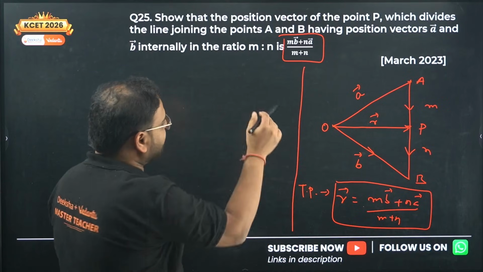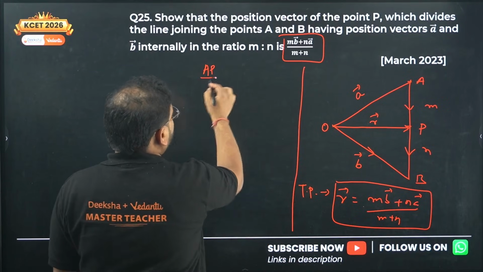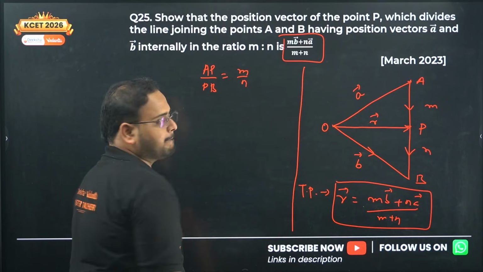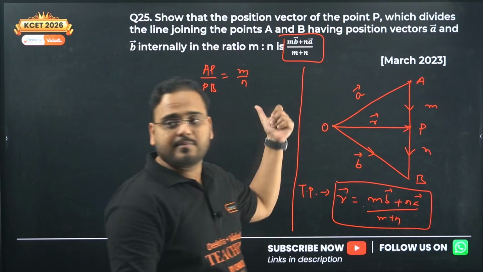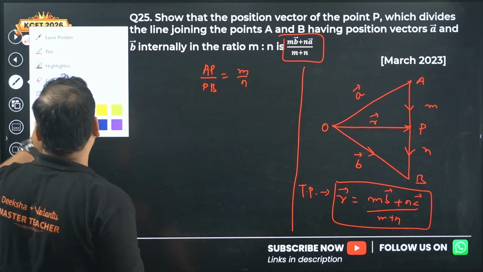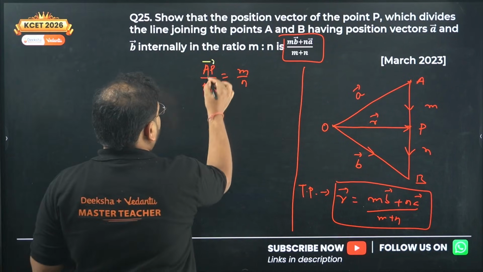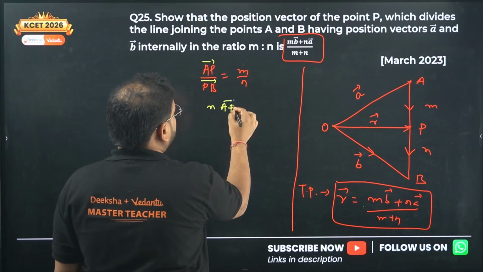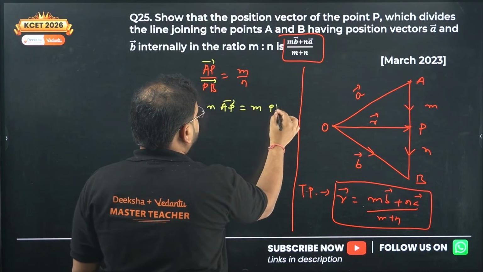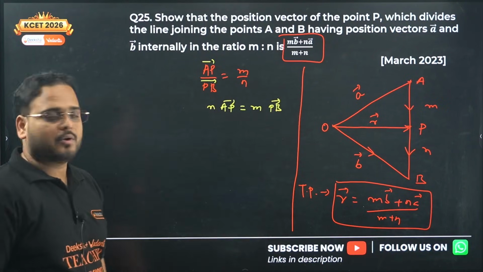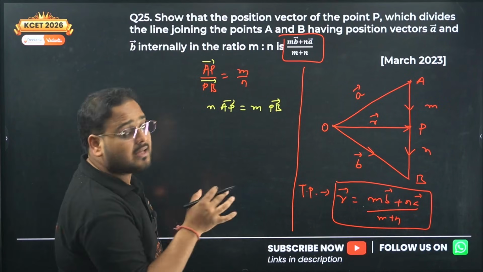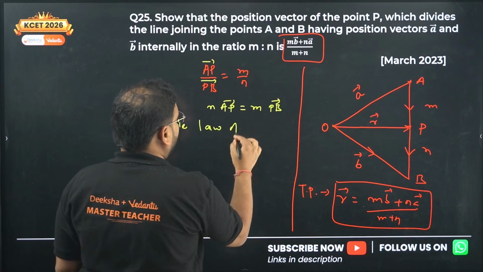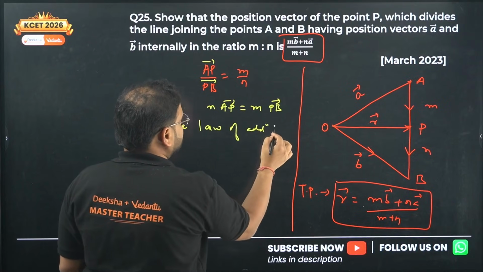If I take only the ratio first, AP to PB, I can write this as m to n. The ratio of AP to PB is m is to n. Now if I take this same in the vector form, I'll have cross multiplication as n AP equals m PB. Now the next step is to apply the triangle law of addition.